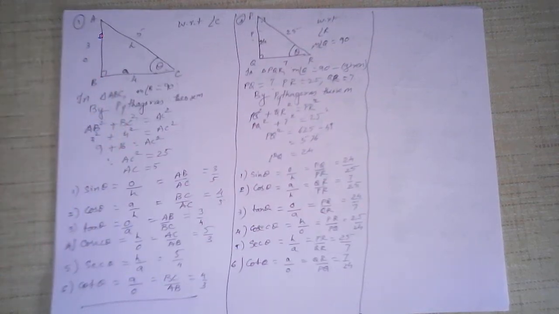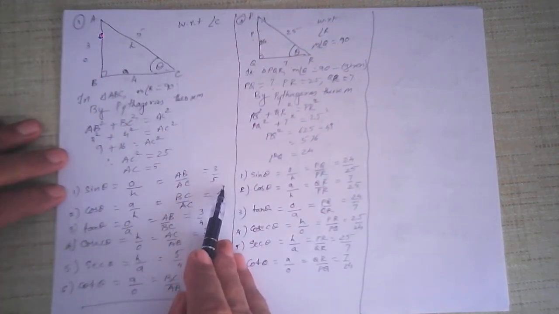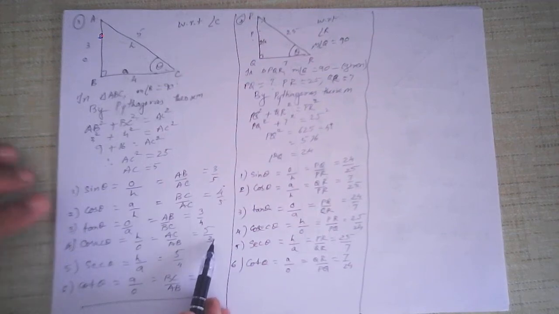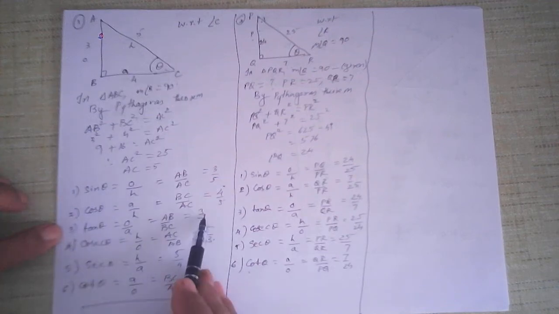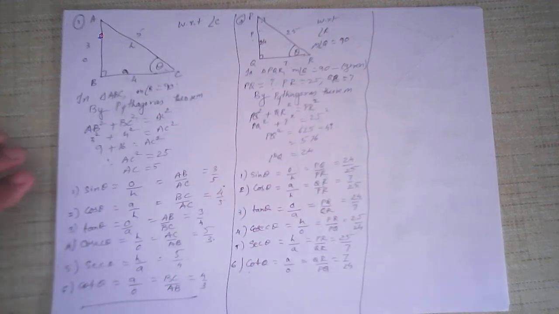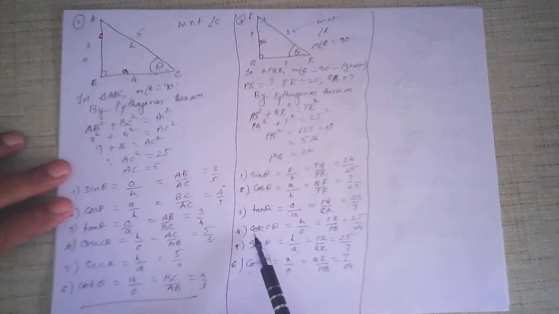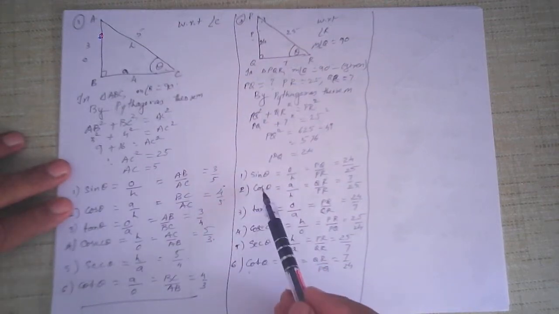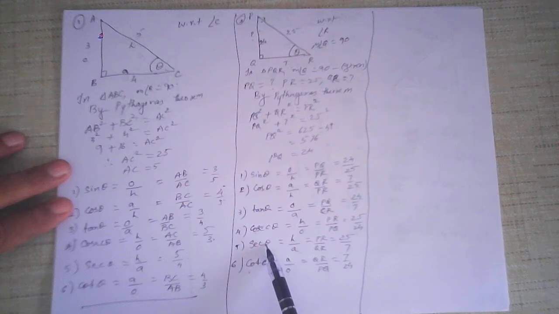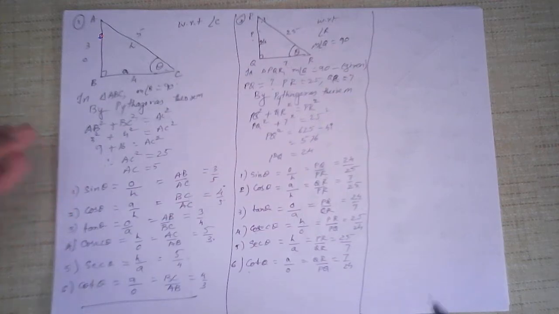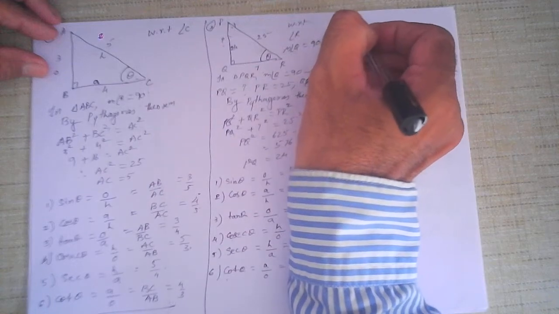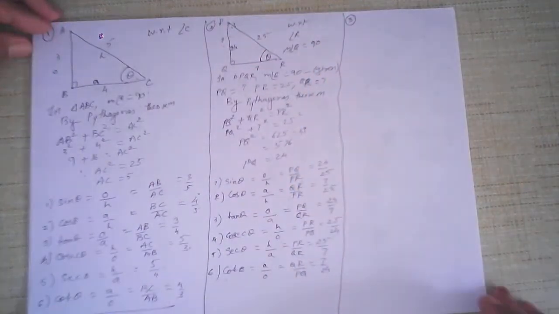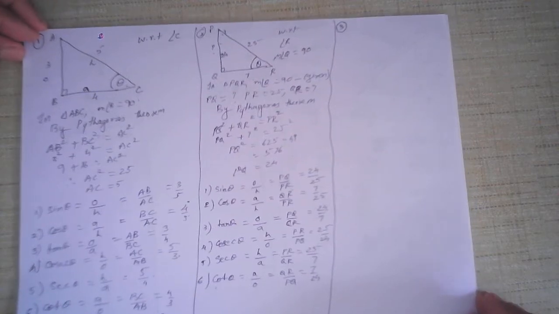If you notice carefully, sin theta is 3 upon 5, cosec theta is 5 upon 3, cos theta is 4 upon 5, sec theta is 5 upon 4, tan theta is 3 upon 4, cot theta is 4 upon 3. In other words, sin theta and cosec theta are reciprocal of each other. Cos theta and sec theta are reciprocal of each other. And tan theta and cot theta are also reciprocal of each other. This we'll learn later on, but right now you should know how to find it. Let me take one more example and you should be able to do this kind of simple problems later on.